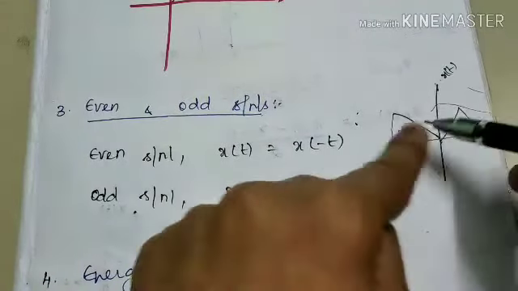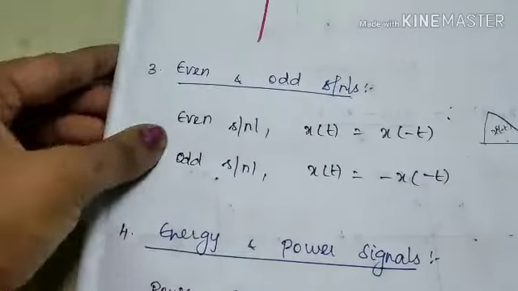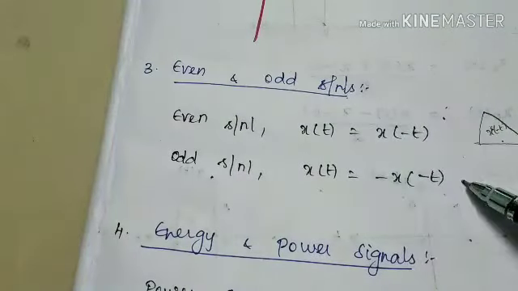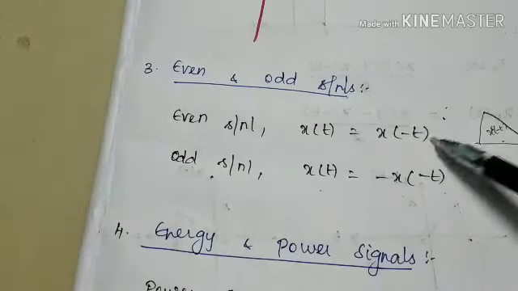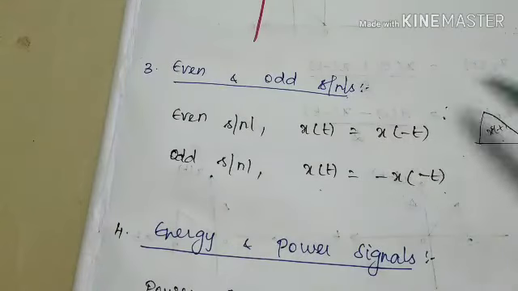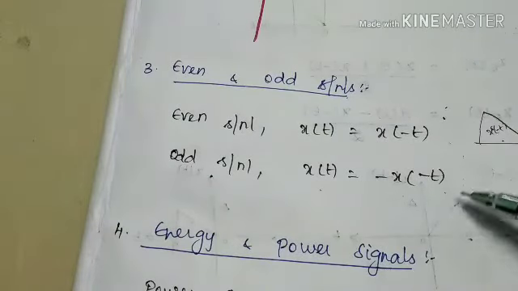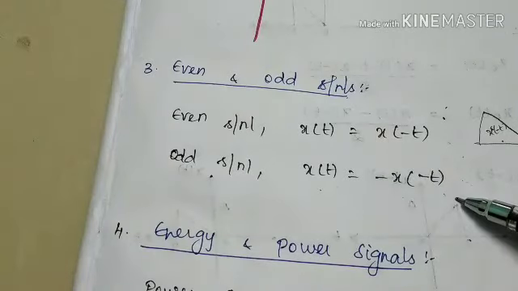If x of t is equal to x of minus t, then the signal is said to be an even signal. If x of t is equal to minus x of minus t, then it is an odd type of signal. So this is the difference between these two types of signal. If a given signal is an even signal, then x of t is equal to x of minus t. If a given signal is an odd signal, then x of t is equal to minus x of minus t.